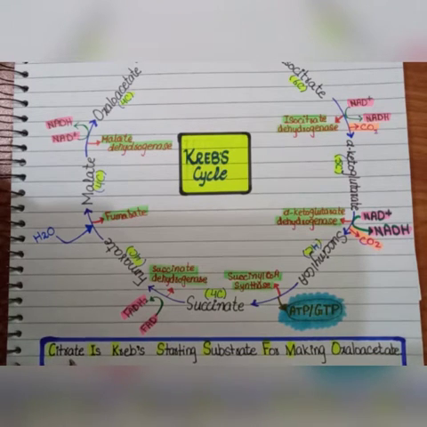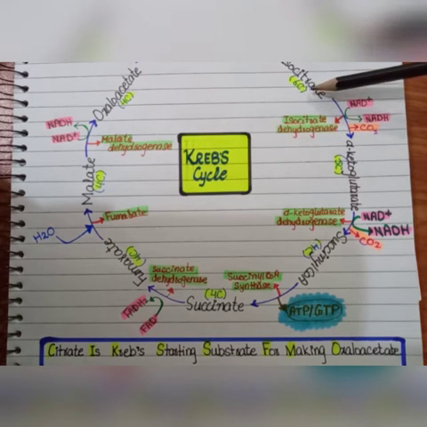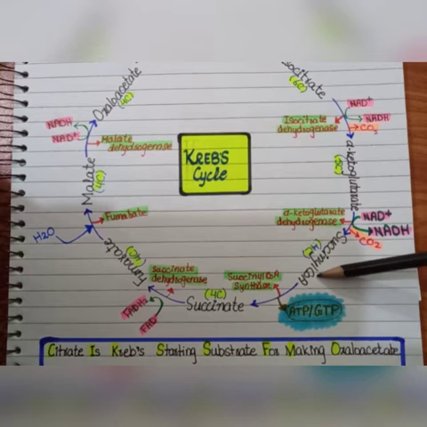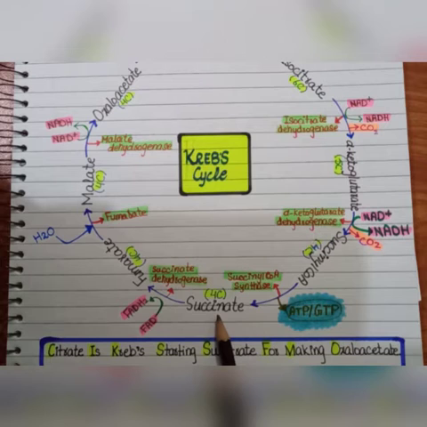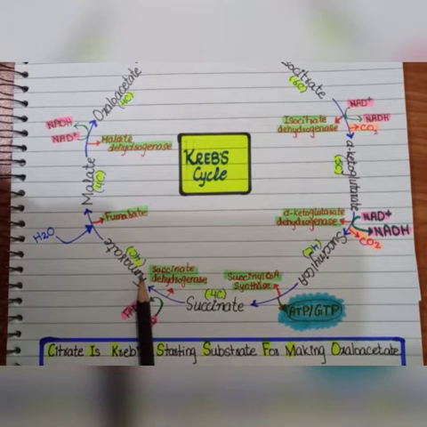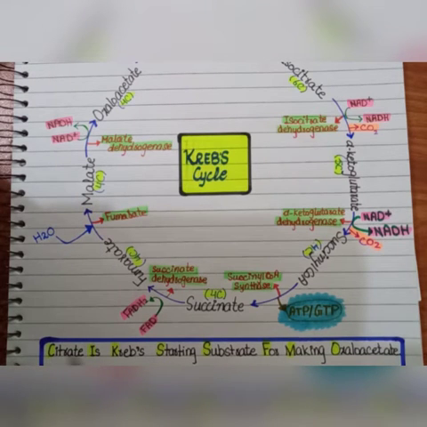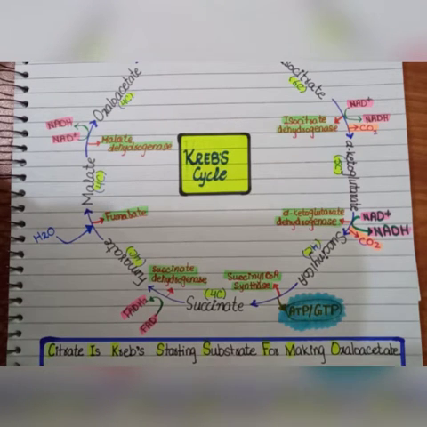From citrate, the first step is isocitrate. The next is from isocitrate, that is alpha ketoglutarate. The next, Krebs from alpha ketoglutarate, is succinyl coenzyme A. From succinyl coenzyme A, the substrate is succinate. Then fumarate, and from fumarate we have malate. And from malate, the end product is oxaloacetate. So here is the reaction of the Krebs cycle.